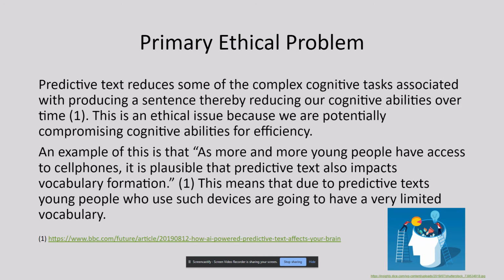Predictive text reduces some of the complex cognitive tasks associated with producing a sentence, thereby reducing our cognitive abilities over time. This is an ethical issue because we are potentially compromising cognitive abilities for efficiency. An example of this is that as more and more young people have access to cell phones, it is plausible that predictive text also impacts vocabulary formation.